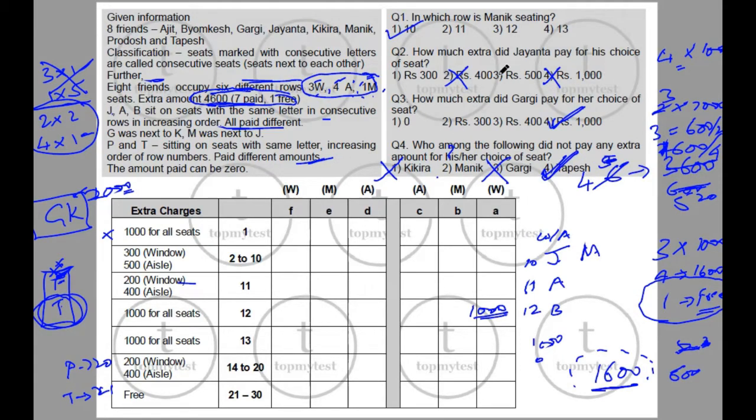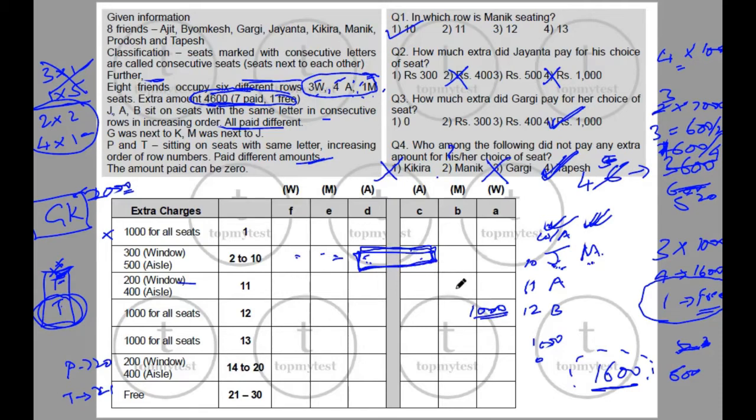Now that leaves us with how much did Jayanta pay. Now that depends on which side he is sitting. J and M are sitting next to each other and both of them have paid. Let's see how this is possible. EF is not possible because one of them will be middle. ED is not possible, one of them is middle. CD is possible, both of them are aisle seats and they are next to each other, right? So if both of them are aisle seats, then both of them will pay amounts.